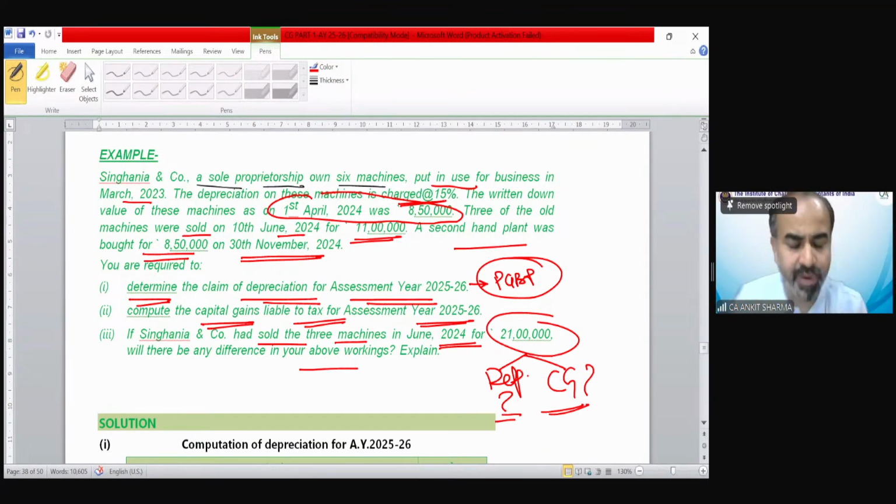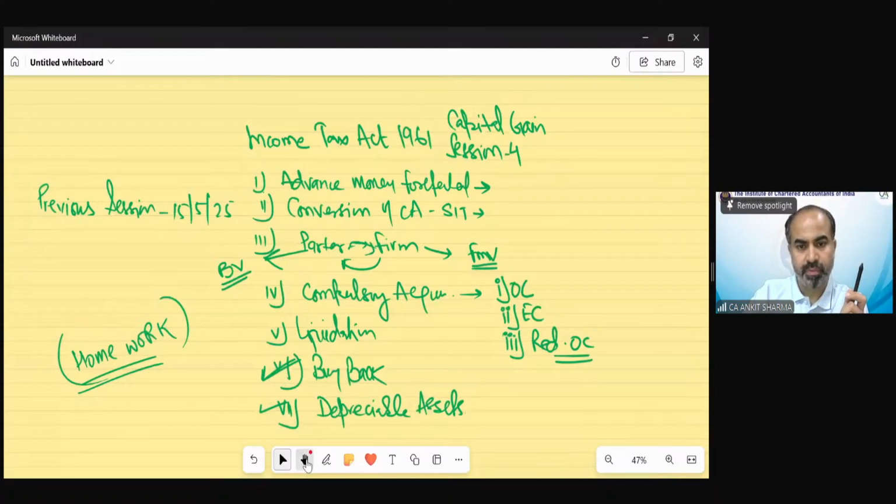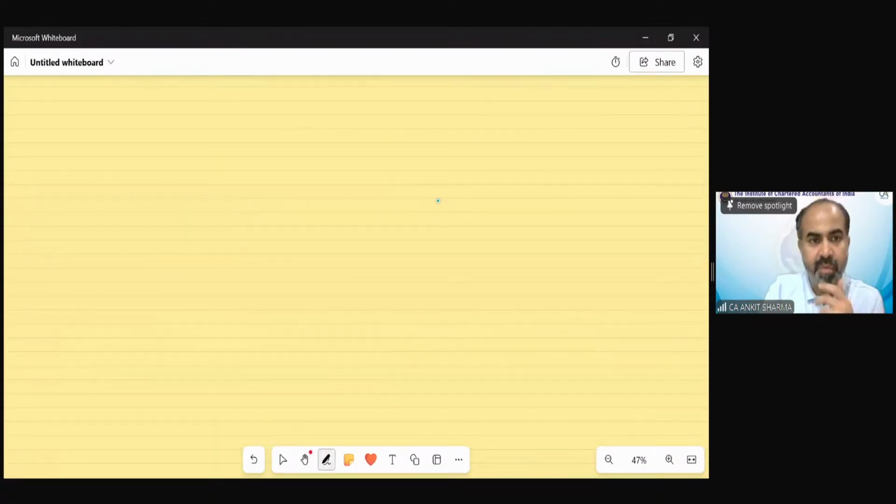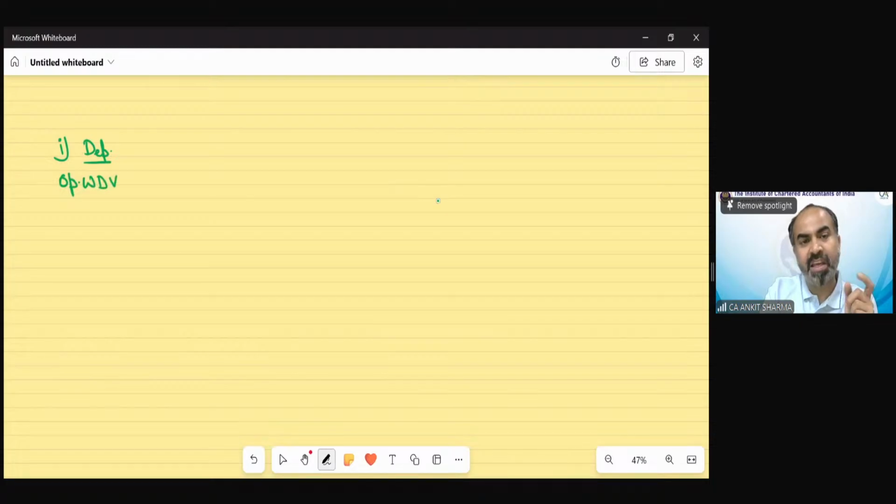I believe you can calculate the depreciation yourself, but I am going to help you. I will show how to calculate depreciation in this case, and then we will see how to calculate the capital gain also. The provision says, first of all, we are going to calculate the depreciation. For the purpose of calculation of depreciation, we have to find out the opening WDV of block of asset, given in the question on 1st April 2024. It was 8,50,000.